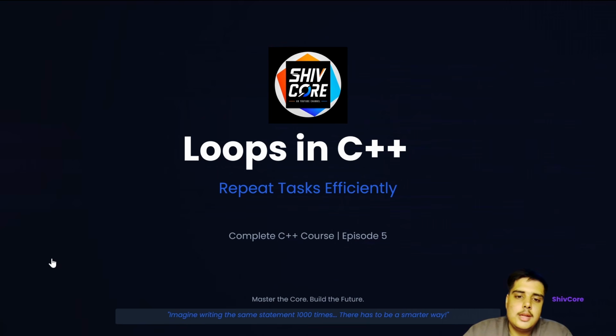By the end of this lesson, you will not only understand how loops work, but you will also write real C++ programs using each type of loop. So open VS Code, keep your keyboard ready, and let's begin.